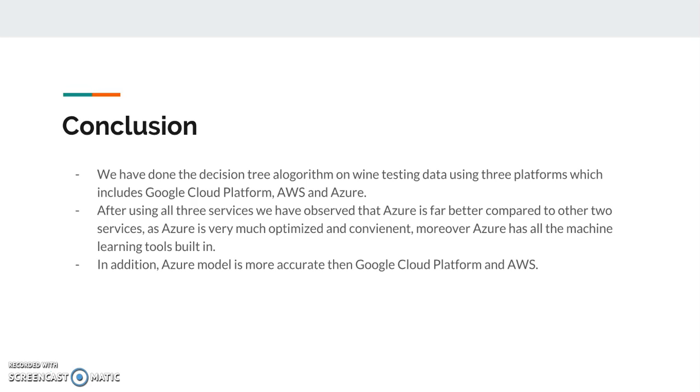And after all services, we have observed that Azure is far better compared to the other services, and Azure is much more convenient to understand and easy to use and very modular, which is why it's a really user-friendly platform as well. It has barely any setup required to it. And we also found out that our model in Azure performed better than the other platforms. So this was a defining factor for us.